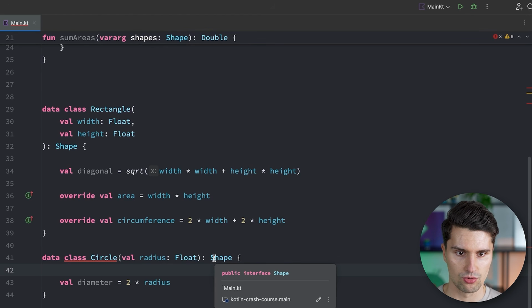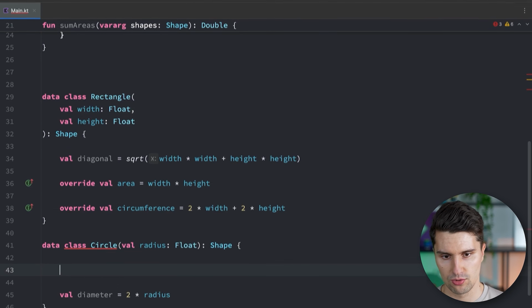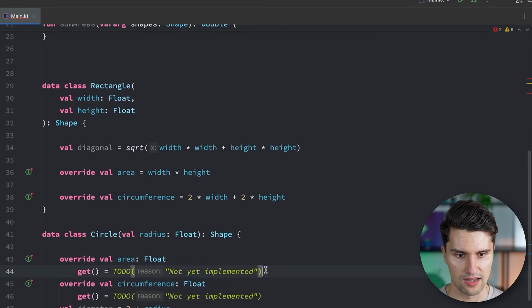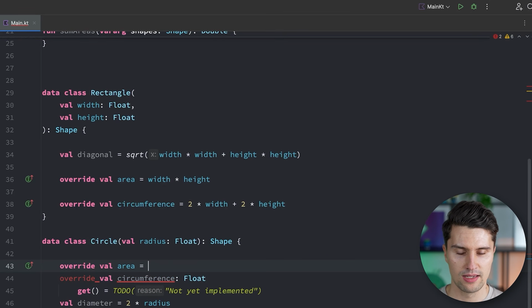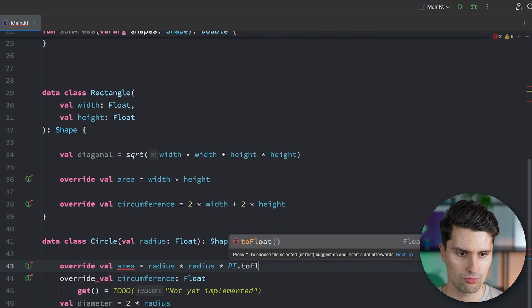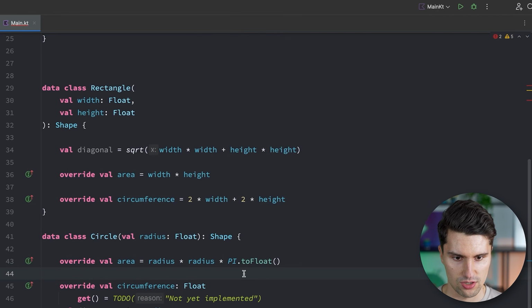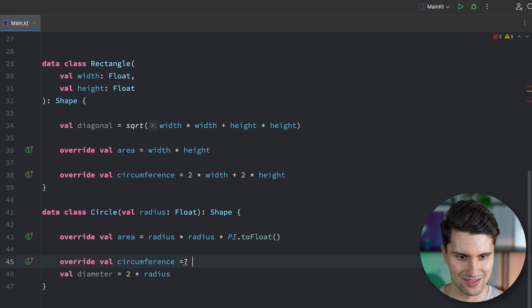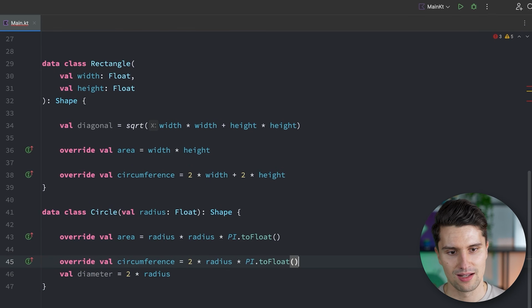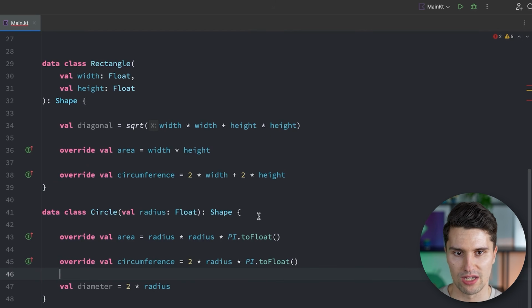And here we need to implement this again for the circle. So Command I, hit enter, and we say, okay, the area is actually radius times radius multiplied by pi to float we had. I could have just undone all this, but it's also quick to rewrite this like that. And we have the same code as we had before.